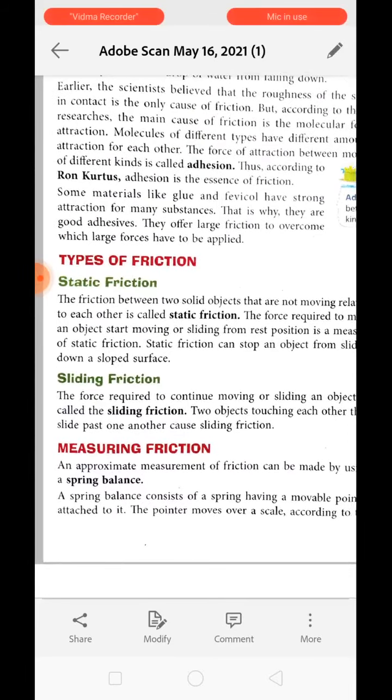Now, types of friction. Over here we have two types of friction. The first is sliding friction, the second is static friction. First let's discuss static friction. What is static friction? When two objects are kept together, interlocking forms between the rough edges of the two surfaces, right? So we need to apply enough force to break that interlocking.